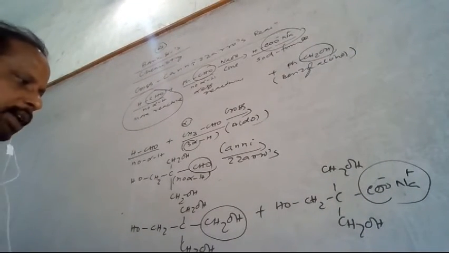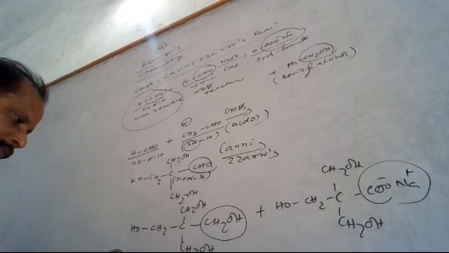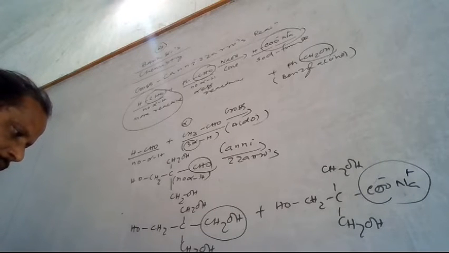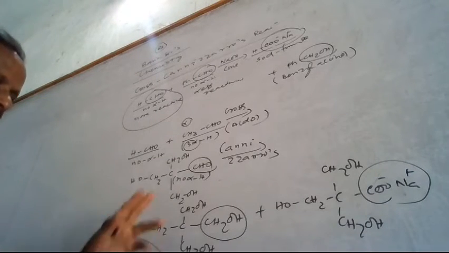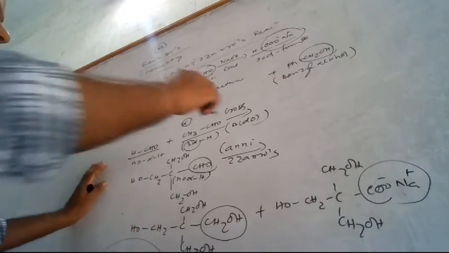So if you see, this is the central carbon atom and that is another carbon, with an OH present here and another OH here. You know the swastik symbol. So this is the compound formed finally. First step is the cross aldol.